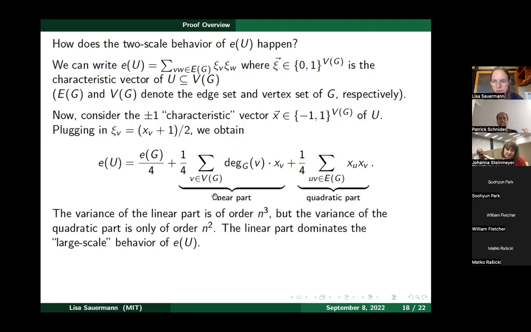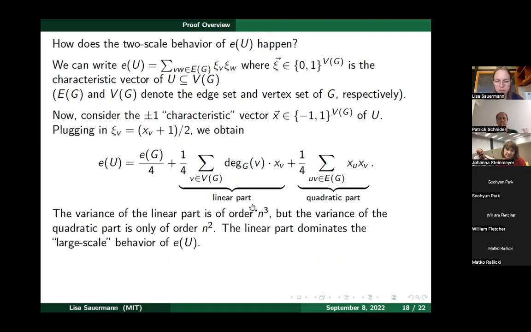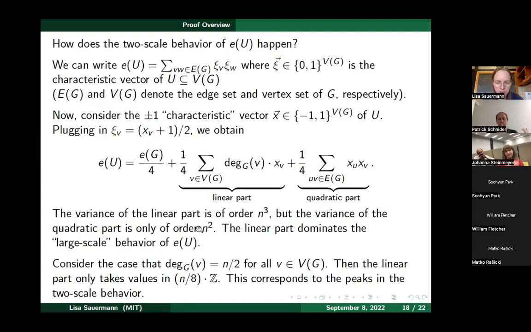And you can show that this linear part has this Gaussian behavior. Okay, so this linear part has the Gaussian behavior and dominates the large scale behavior. But then this quadratic part basically causes these smaller wiggles. And let's consider the special case where the vertex degrees are all exactly n over 2. So this can actually happen for a Ramsey graph, that all vertex degrees are equal to n over 2.